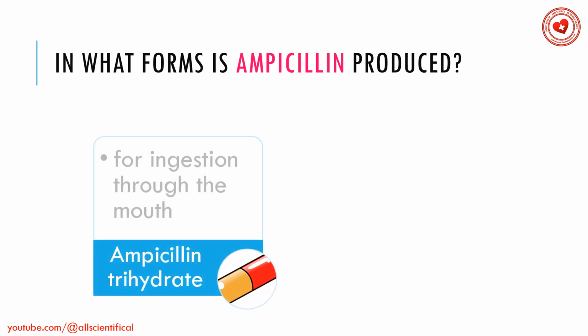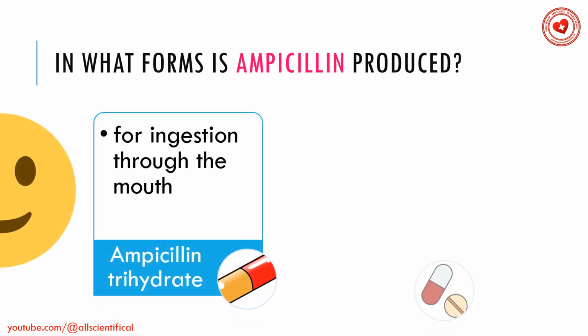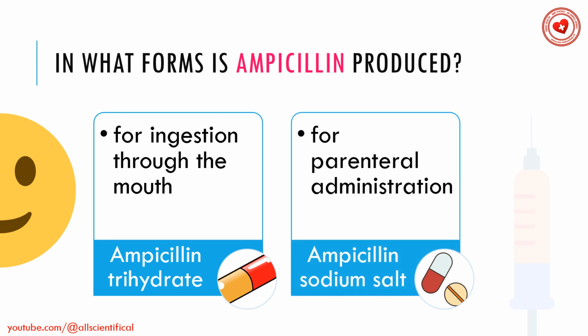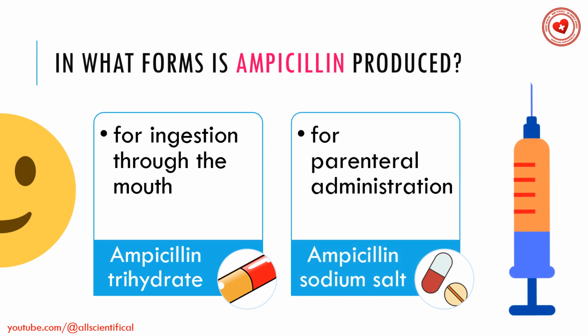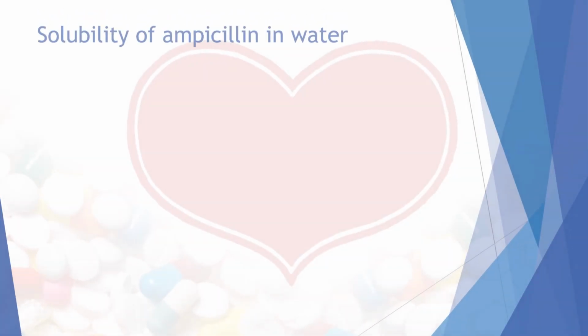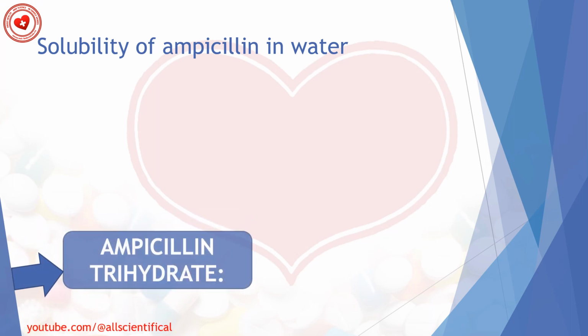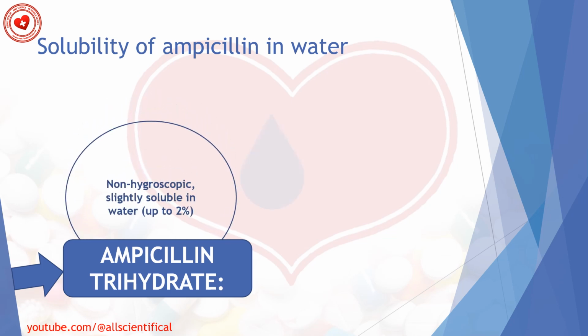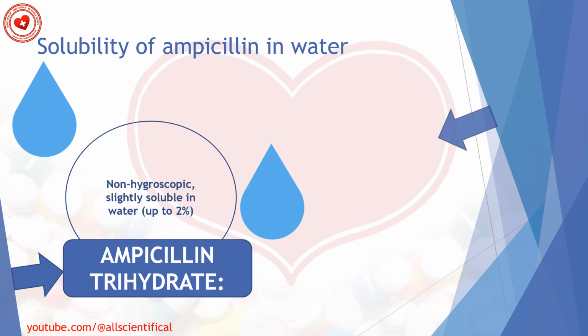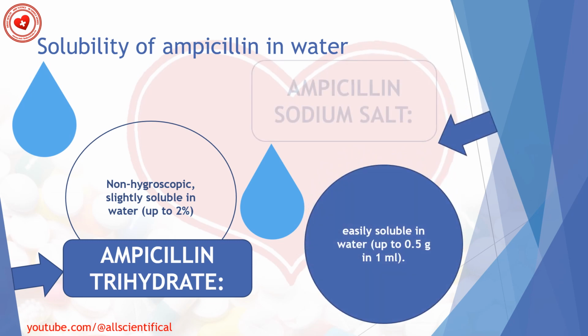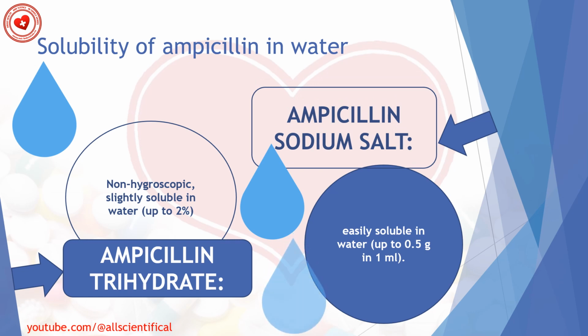In what form is ampicillin produced? Ampicillin is available in the form of ampicillin trihydrate for oral administration through the mouth and ampicillin sodium salt for parenteral introduction. Solubility of ampicillin in water. White crystalline powder or granule of bitter taste, ampicillin trihydrate is non-hygroscopic, slightly soluble in water up to 2%. Ampicillin sodium salt is easily soluble in water up to 0.5 grams in 1 milliliter.